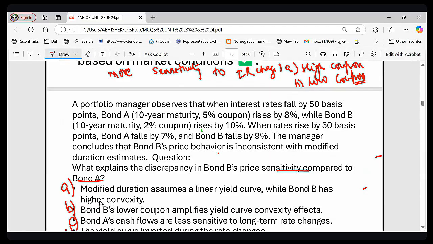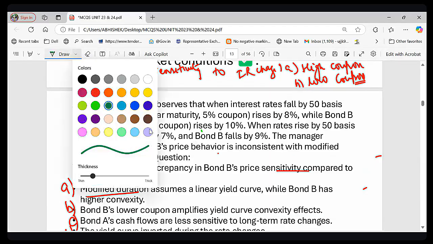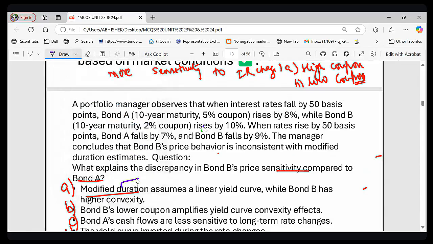See, there is a term, modified duration. Do you know the meaning of modified duration? See, modified duration tells you how much bond price will change for a small interest rate movement. It tells you what the change in bond price will be if interest rate moves a small amount, right? Assuming a straight line relationship, it assumes that the relationship is a straight line.